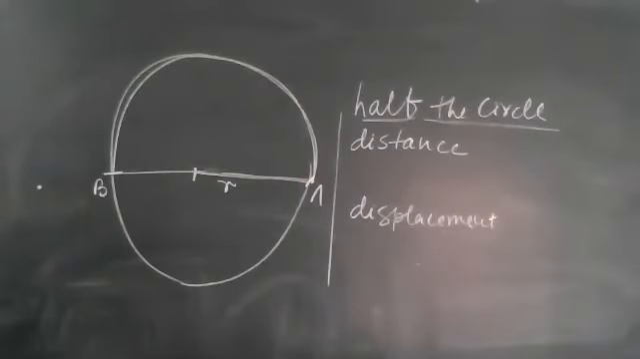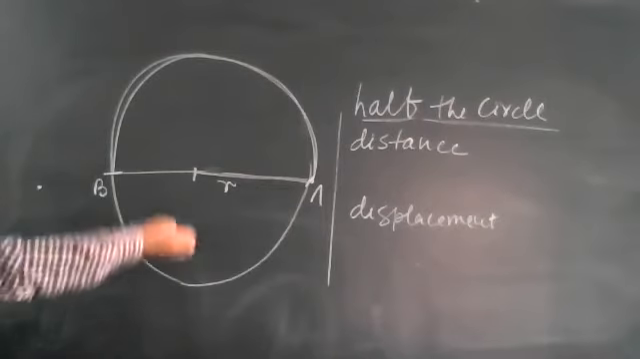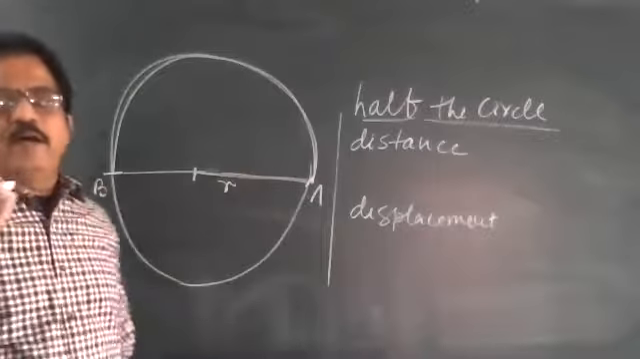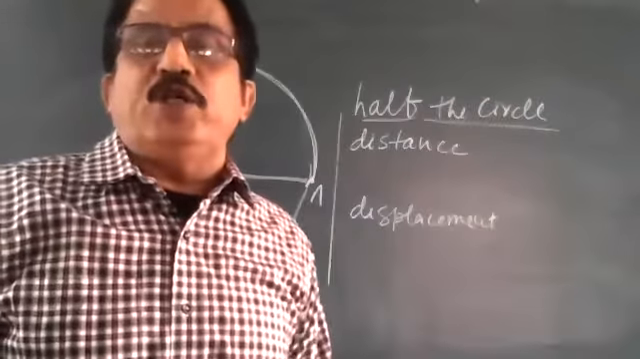Listen to me only. Object completes half the circle from A to B. Distance is equal to pi r. Displacement is equal to 2r. Again, listen to me. Not to speak in between.